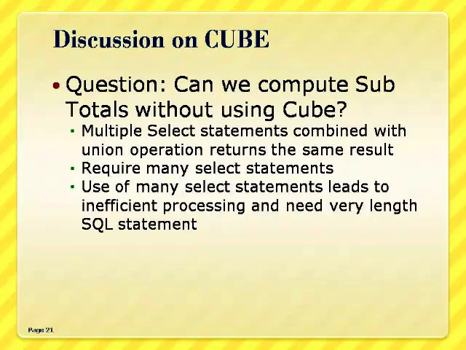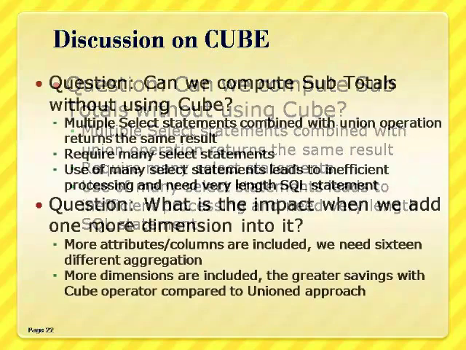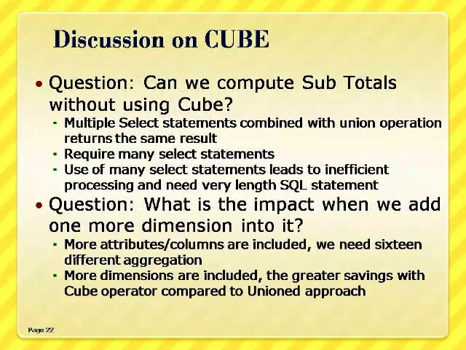For an n-dimensional cube, 2 to the n select statements are needed. In the 3-dimensional example, this would mean issuing 8 select statements linked with union all. So, many select statements yield inefficient processing and very lengthy SQL statements. Consider the impact of adding just one more dimension when calculating all possible combinations.